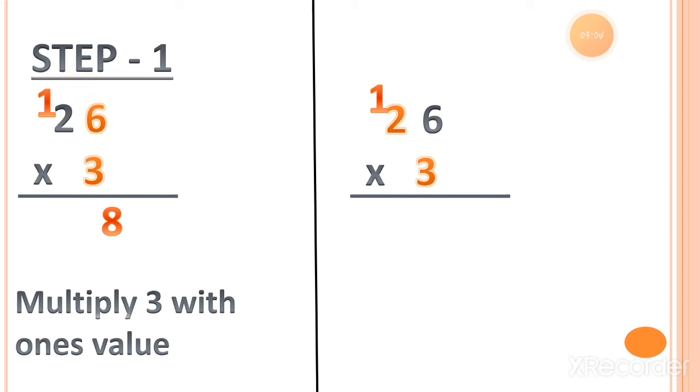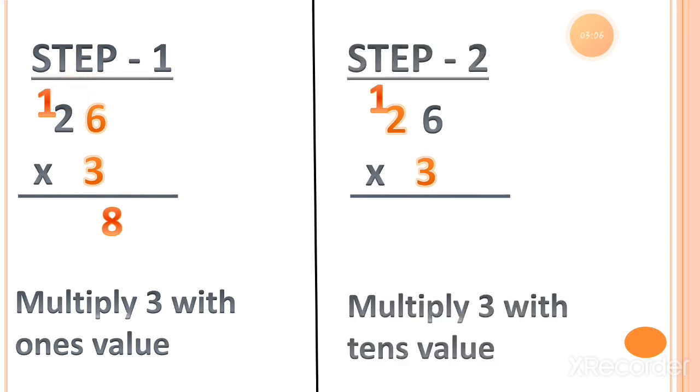Now the next one, step 2, let's multiply number 3 with the tens value, which is 2. So 3 2s is equal to 6. In the 6 we have to add one number which is carry forwarded. So 6 plus 1 is equal to 7.